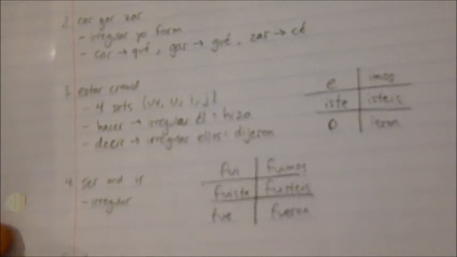So I'll show you on this piece of paper. As you see right there, number 2. Number 1 was the regulars. Number 2 are the car, gar, zar verbs, which are irregular only in the yo form. If they end in car, gar, or zar, then they change to qué, gué, or cé, based on those endings. Next is the hacer crowd, which is a group of, I think, 12 verbs, and they're split into 4 sets.